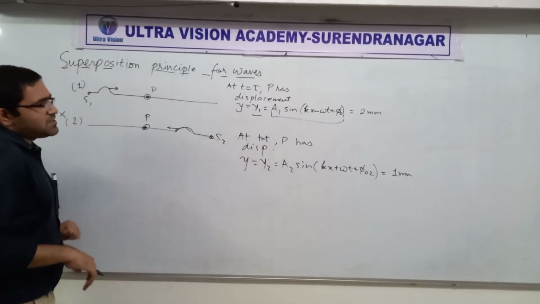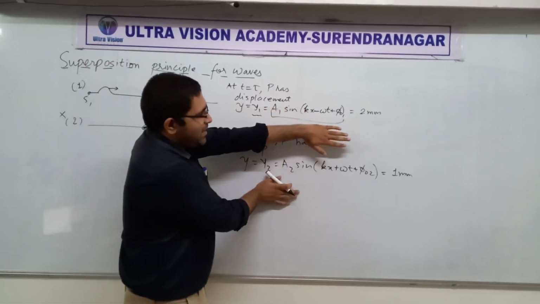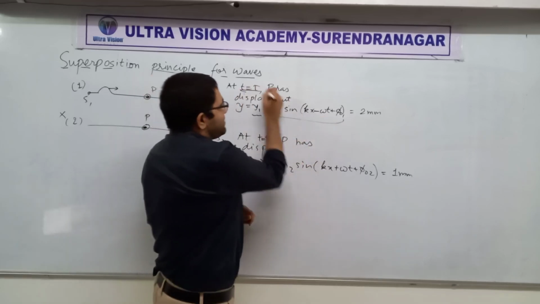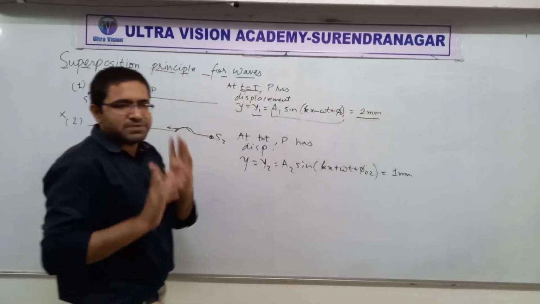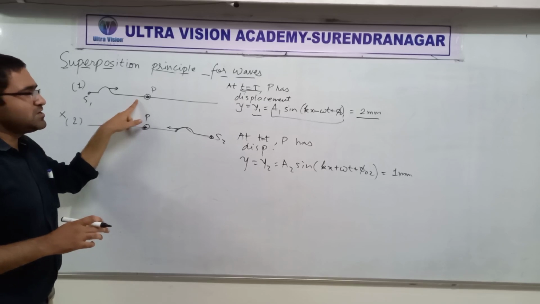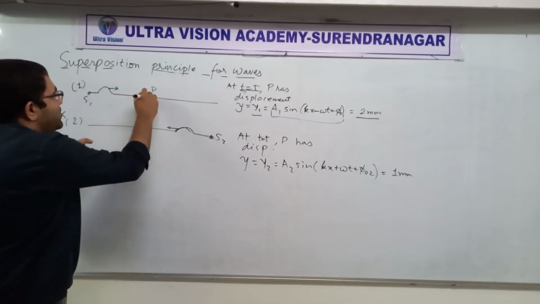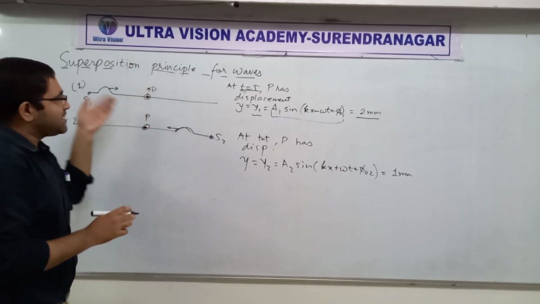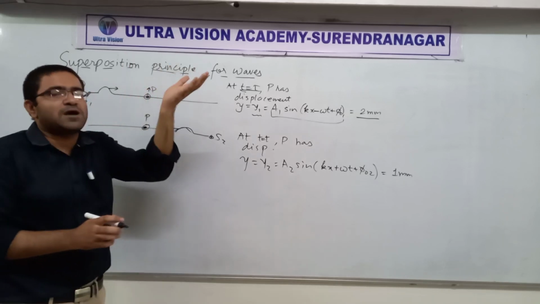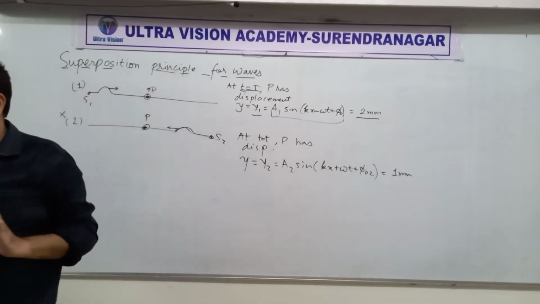So what this means is when there was only one wave at this time, this P point would get 2 mm displacement. Understood? That is, when this wave arrives here at time t, this P will have upward displacement by 2 mm. That is, this wave pulse will push P up by 2 mm. Clear? Meaning is clear?